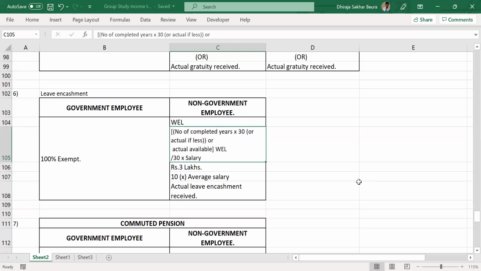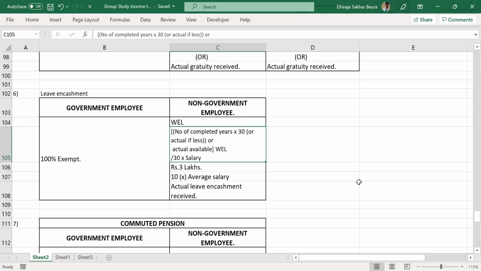I'll read out the provision once more. Leave encashment, we are calculating the exemption value. For a government employee, it is fully exempt. For a non-government employee, 4 values are there. Number one is 3 lakhs, then 10 into average salary, then actual leave encashment. The other one is number of completed years into 30, or actual if less, or actual available, whichever is lower, divided by 30 into salary. Make sense?